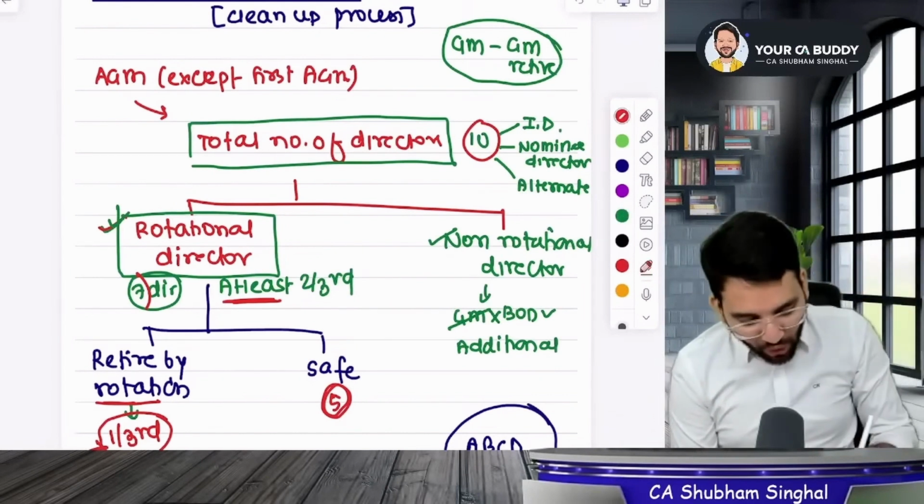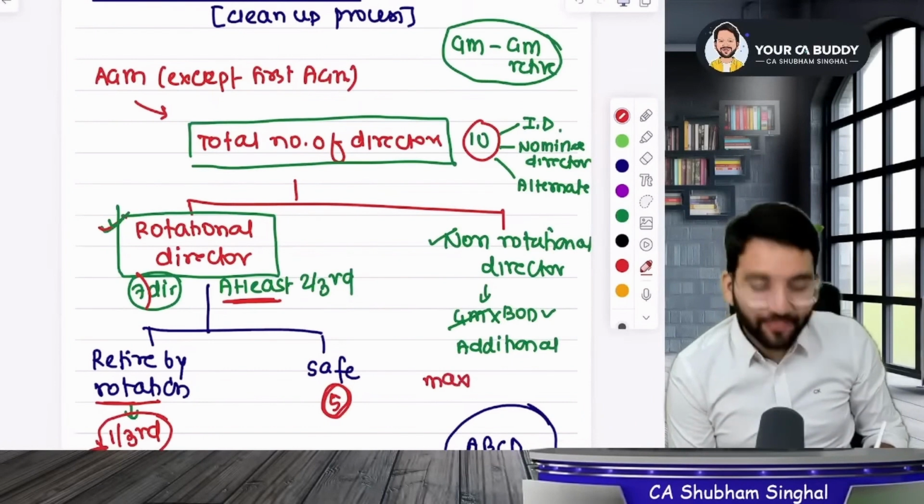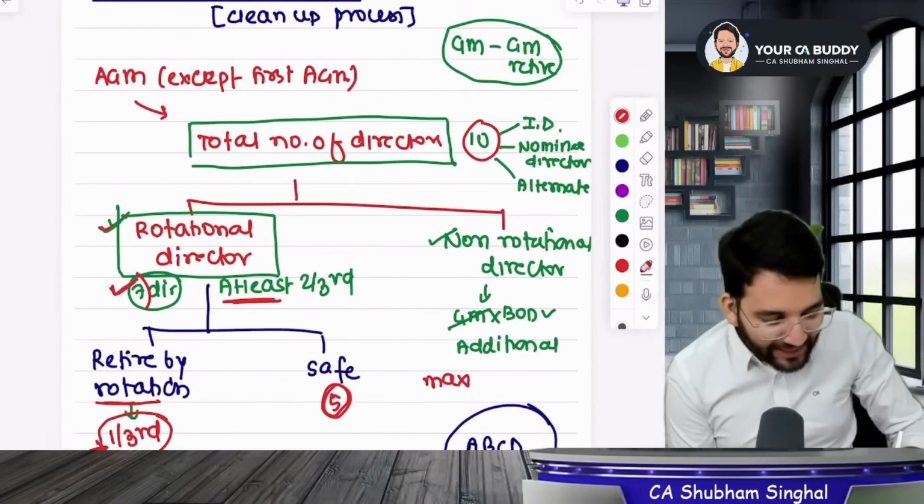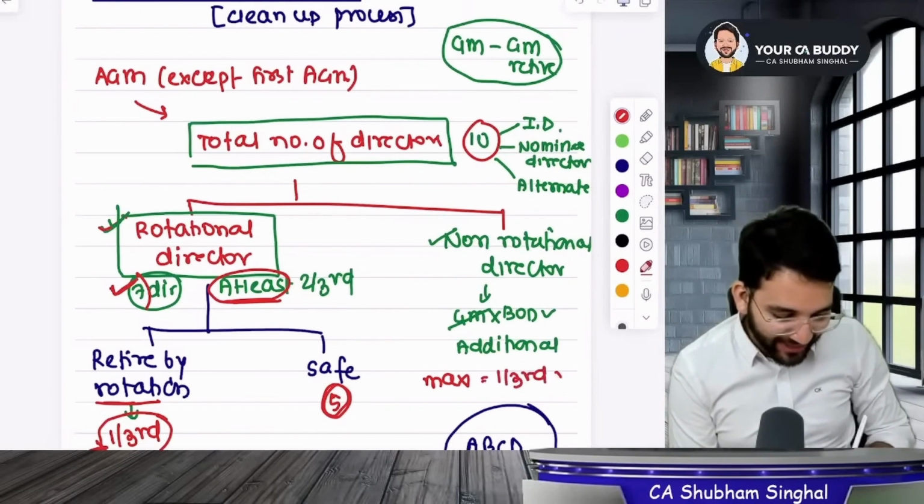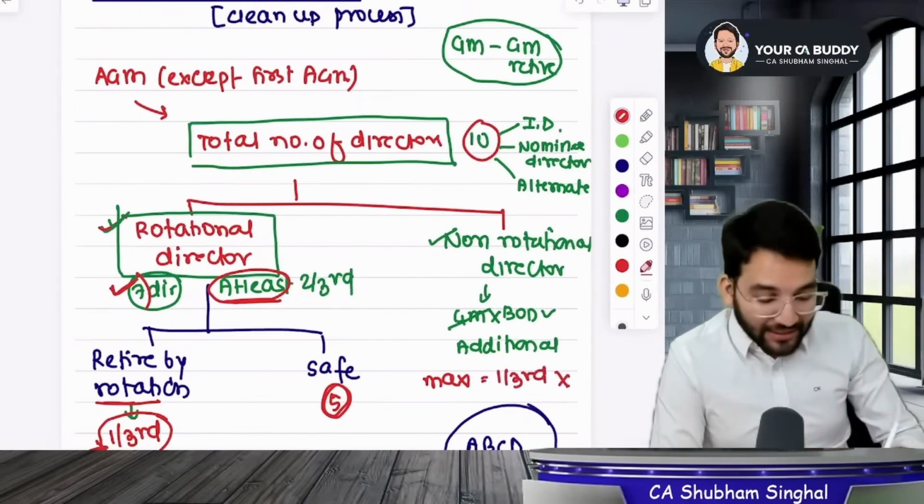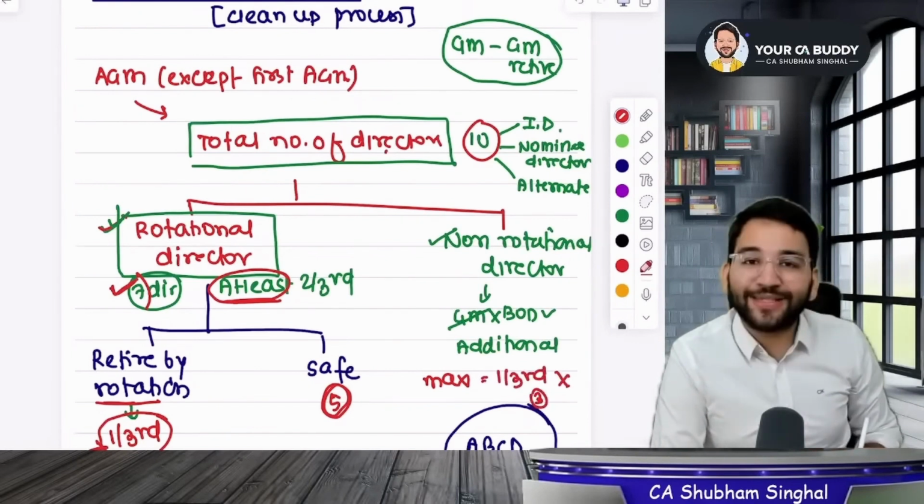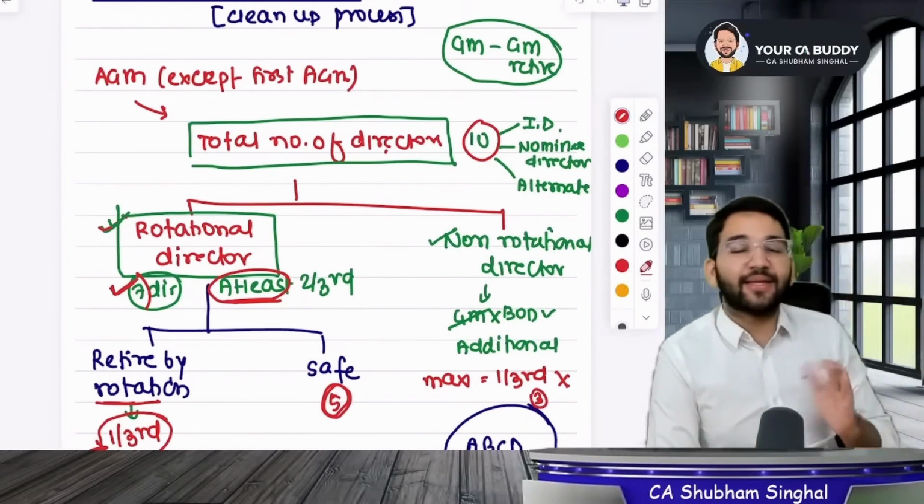Tell me, do you all know about the maximum number of non-rotational directors? Students, when it clearly mentions 2/3 here, then the non-rotational will be 1/3 max. More than that is not permissible. It means that out of the 10 people on the board of directors, 3 people can never be removed. No one can remove them.